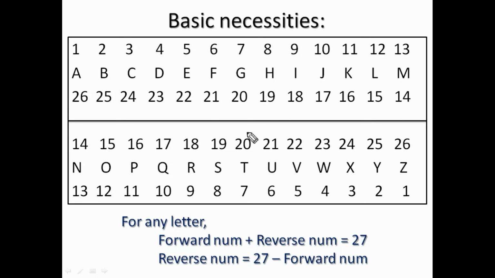Next is, till now we have memorized all the letter numbers in the forward direction from A to Z. Now we are ready with all the letter numbers from A to Z. But it may not be sufficient. We require to memorize the letter numbers in the reverse order also. So for A to Z, we have a set of hints, right? Is there any other set to memorize the reverse letter numbers from Z to A?